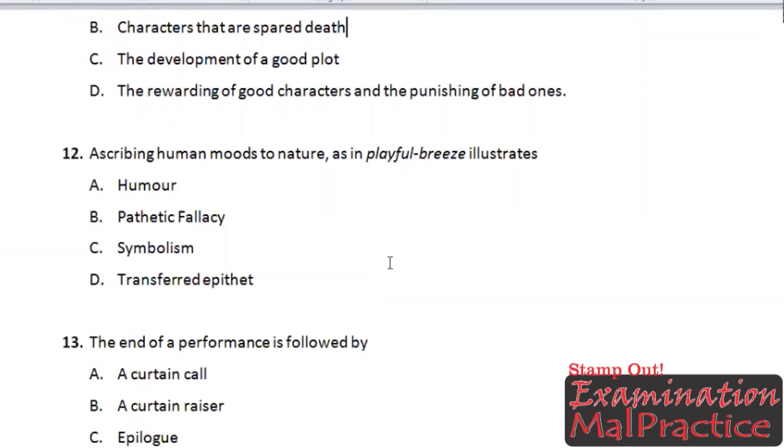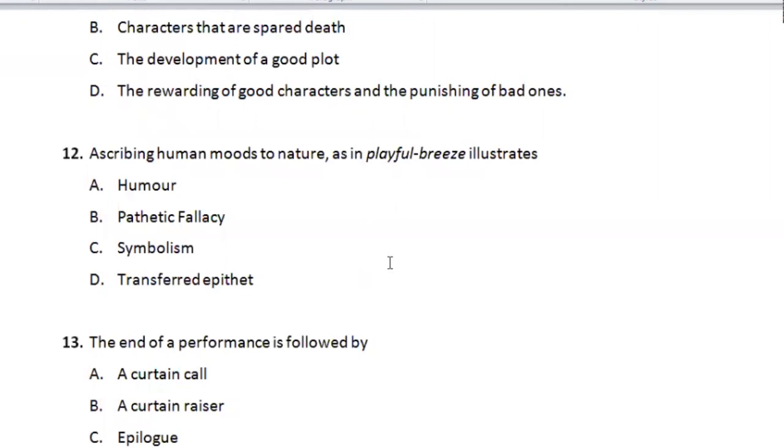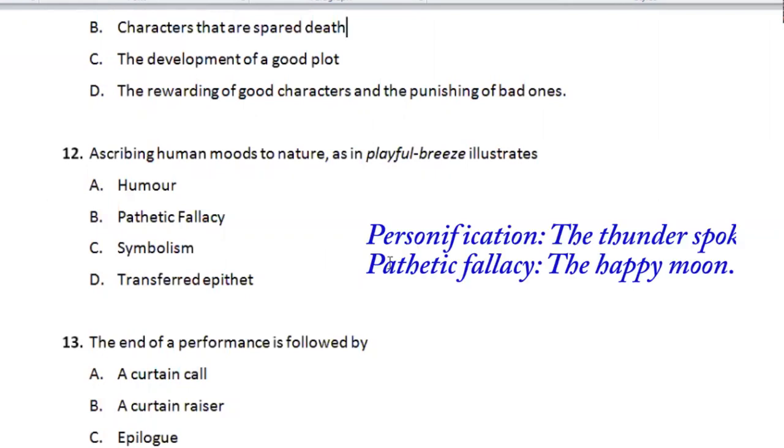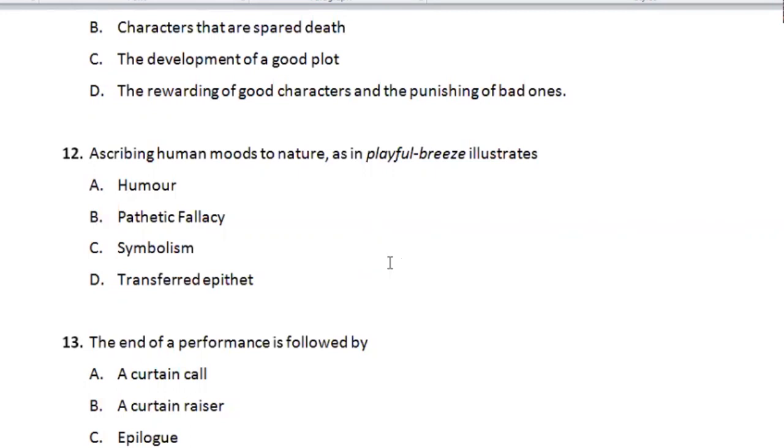Question 12, ascribing human moods to nature, as in playful breeze, illustrates A, humor, no. B, pathetic fallacy, very correct. C, symbolism, no. D, transferred epithet. Let me explain the difference between pathetic fallacy and personification. Personification gives human actions to objects. Pathetic fallacy gives human moods, human feelings, to objects. An angry jog, that is not personification, that is pathetic fallacy, because you take the mood of a human being, angry, and you give it to an object, jog. So pathetic fallacy is the correct answer.